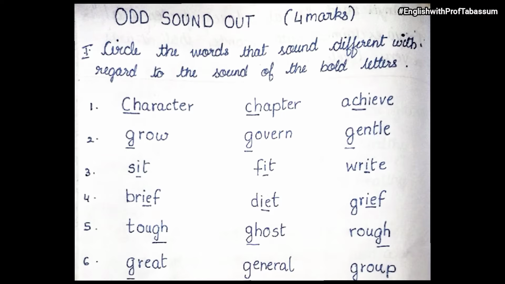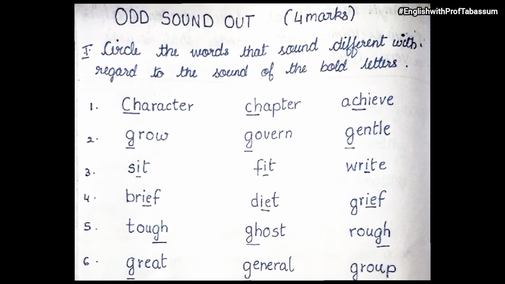Today in our video, I am going to discuss with you a 4-mark question which comes in the IPE board exam of Intermediate first year English, that is Different Sound or the odd sound out. You have to pick out the different sound, okay? So let us see the question. Circle the words that sound different with regard to the sound of the bold letters.